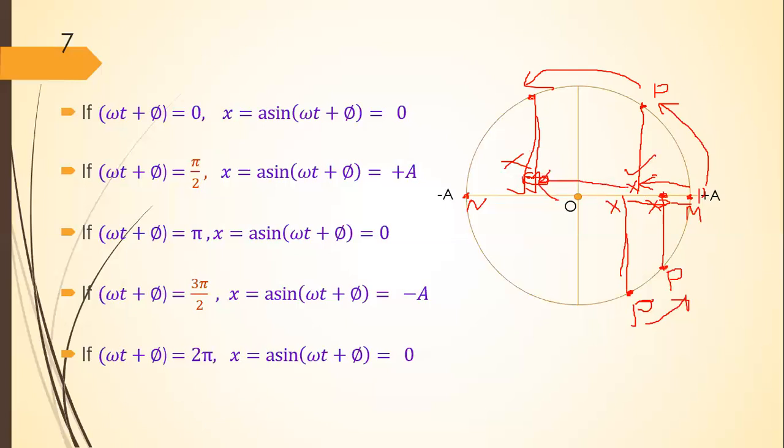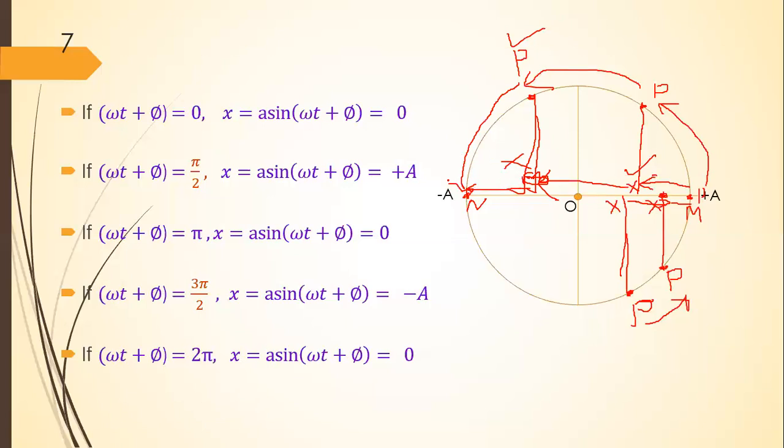And when particle P reaches this point N, X will have reached this point N.